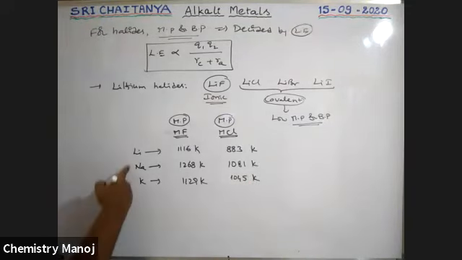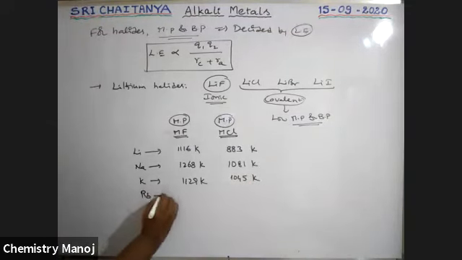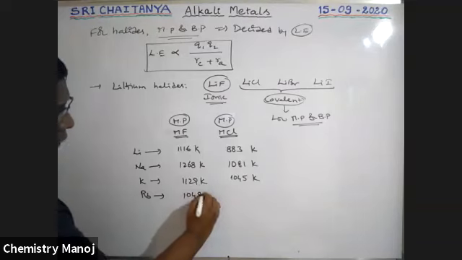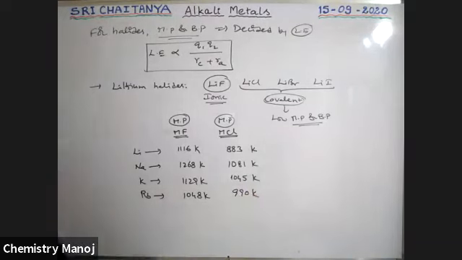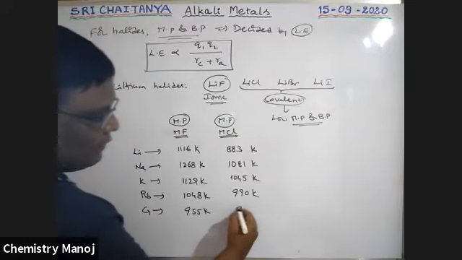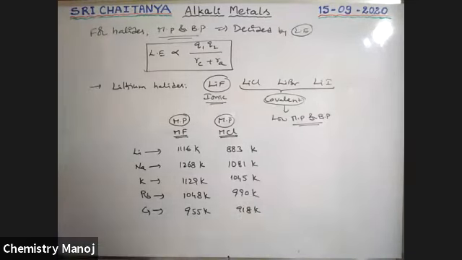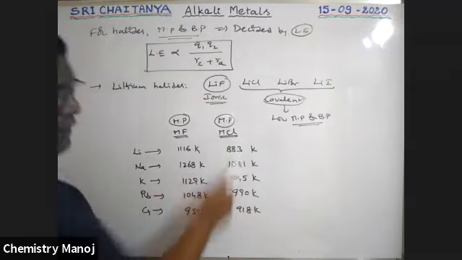Rubidium: 1048 Kelvin and 990 Kelvin. Cesium: 955 Kelvin and 918 Kelvin. So see boys, one set is for fluorides and the other is for other halides.